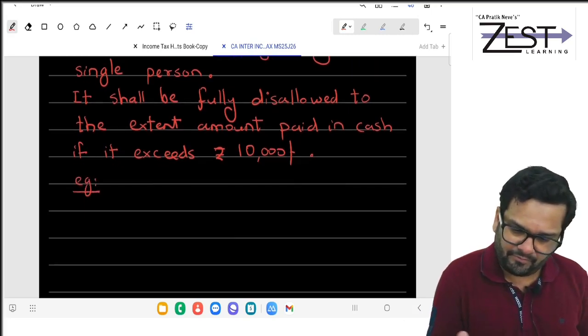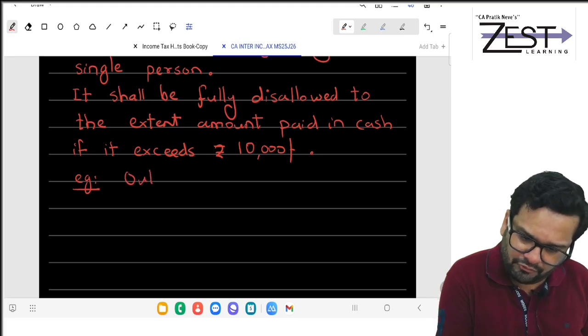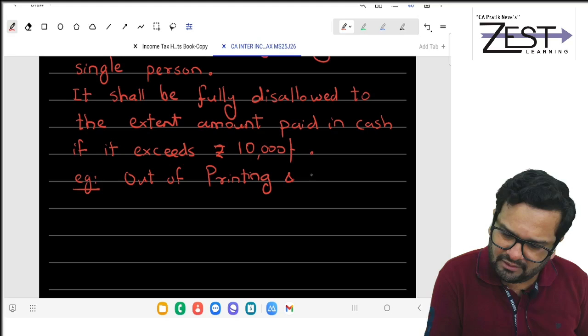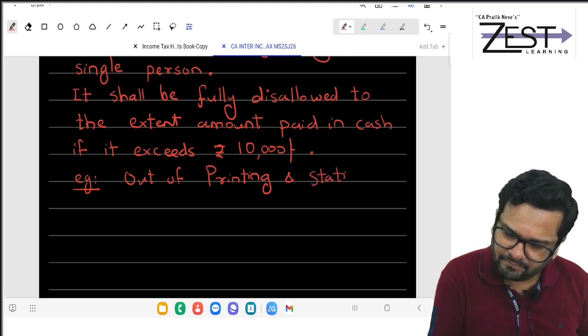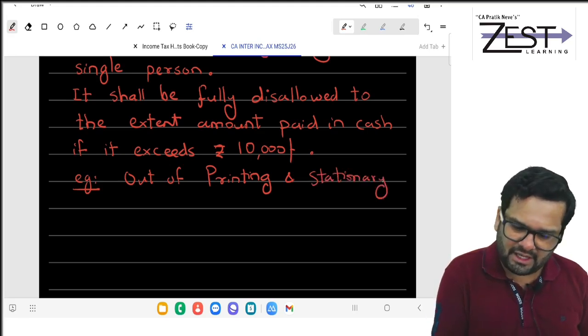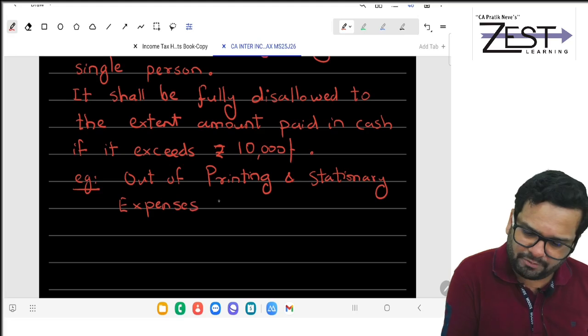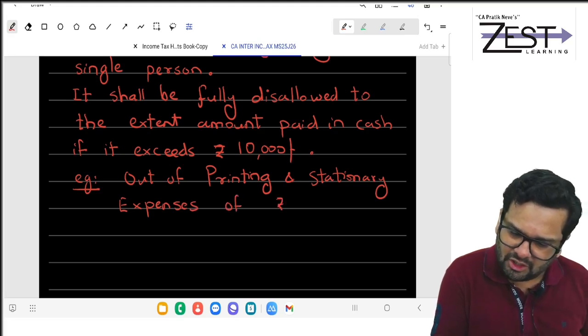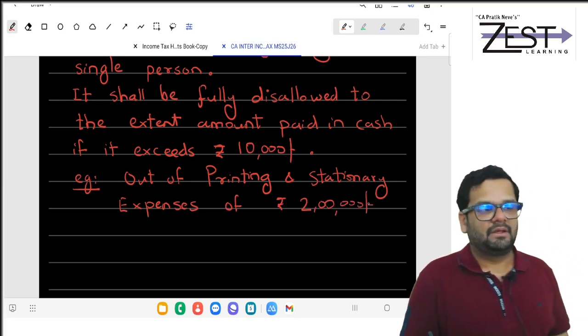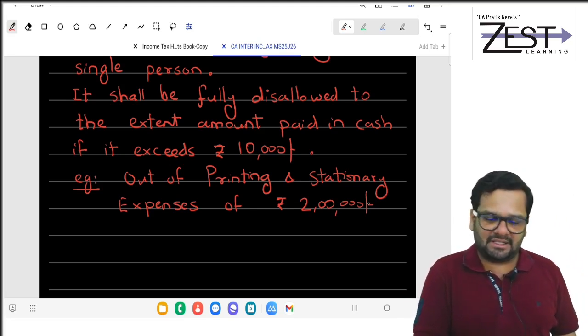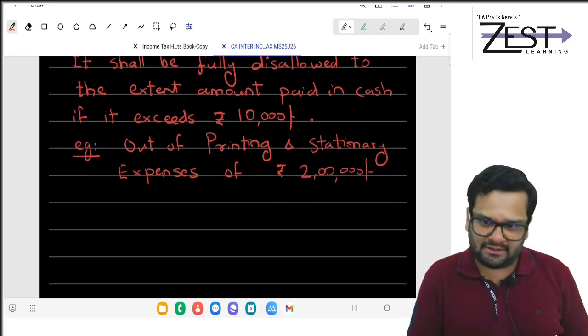Okay, fully disallowed means what? Example, out of printing and stationery expenses of rupees 2 lakh. So how much were the total printing and stationery expense? 2 lakhs.